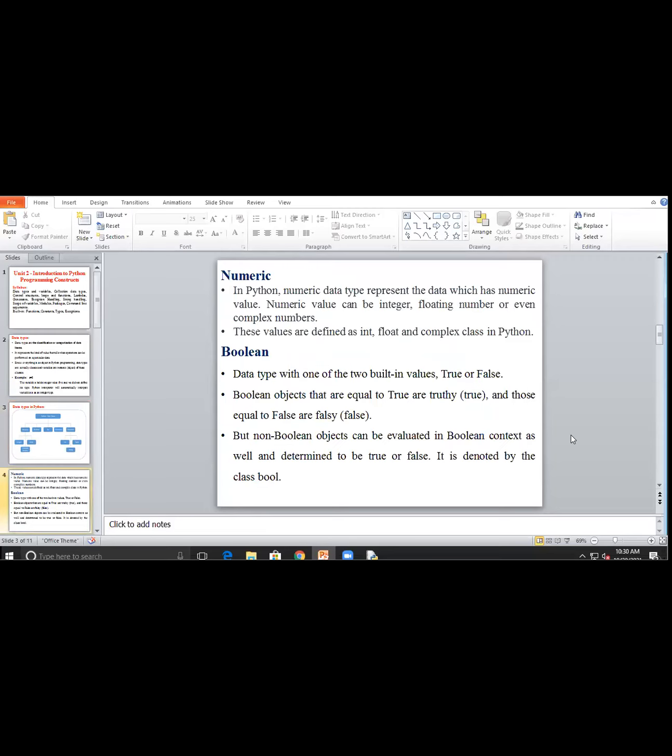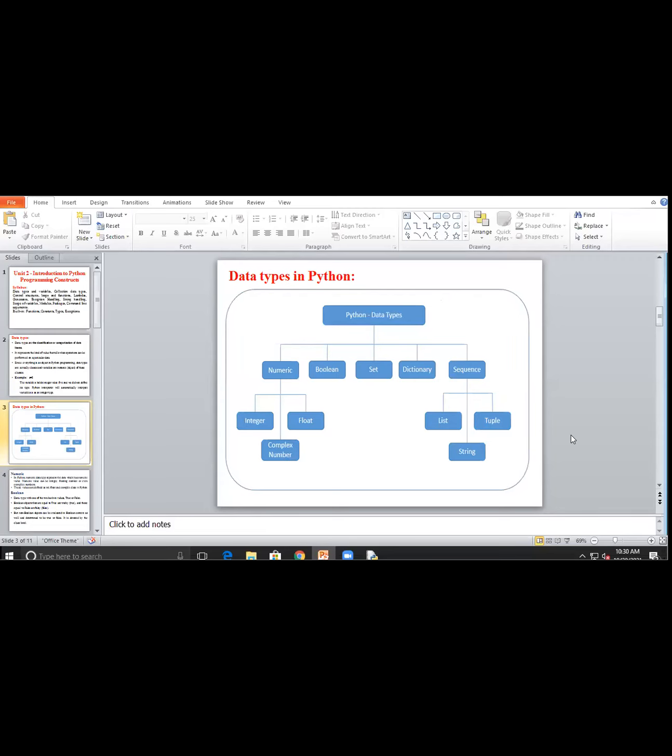Okay, so next we will see the Boolean concept. Boolean data type. The return type of Boolean means, consider if I write one line and I want to find the return type of that line, the return means which value the Boolean function returns. Can anyone tell which value Boolean type returns?